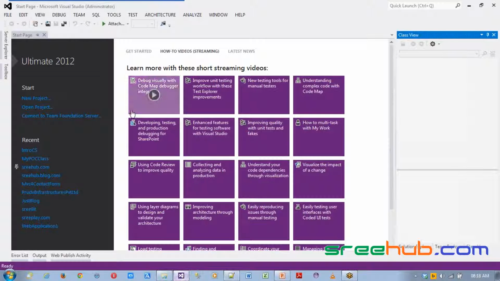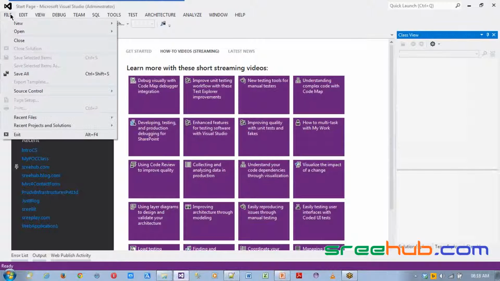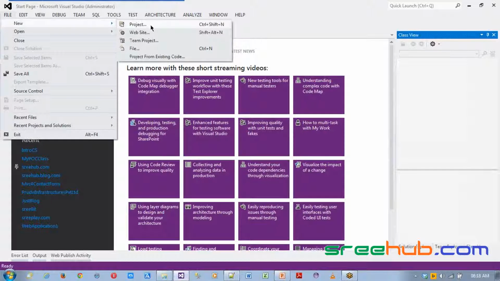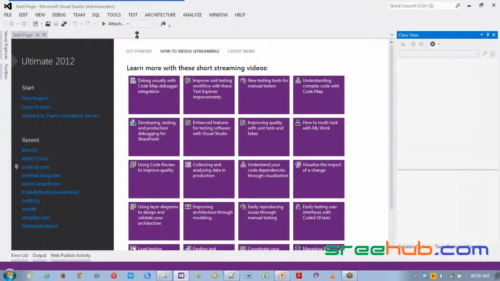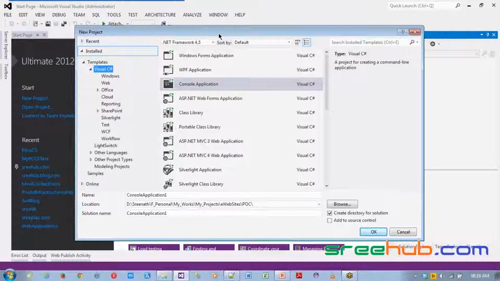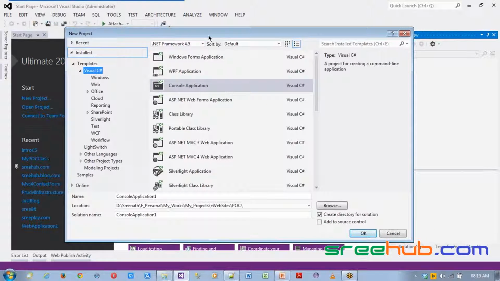To create a project, you can go to File, New, and you can see Project here. This is the area where you can see the different types of projects which you can create. By default, you can see that you have Visual C++.